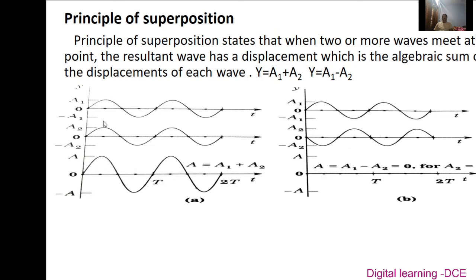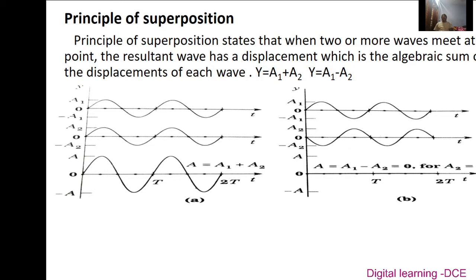When two or more waves of the same nature travel simultaneously through a medium, they do not destroy each other, but each produces its own effect independently.